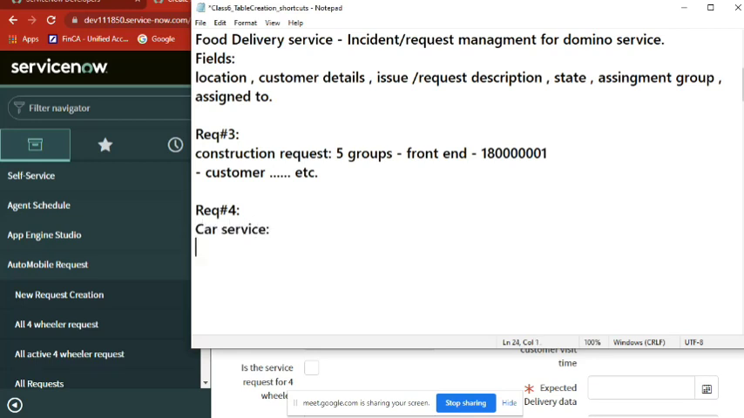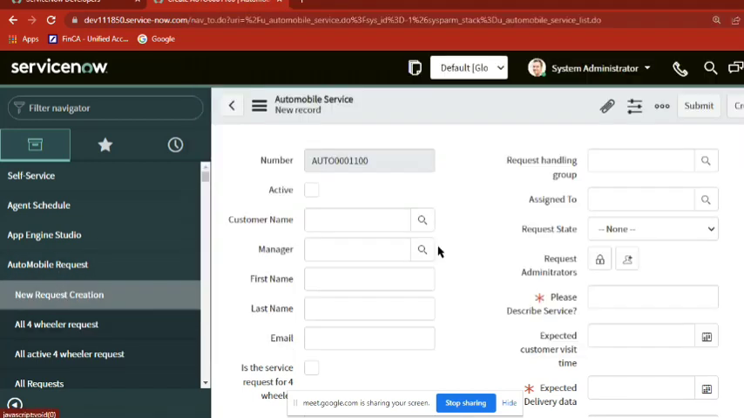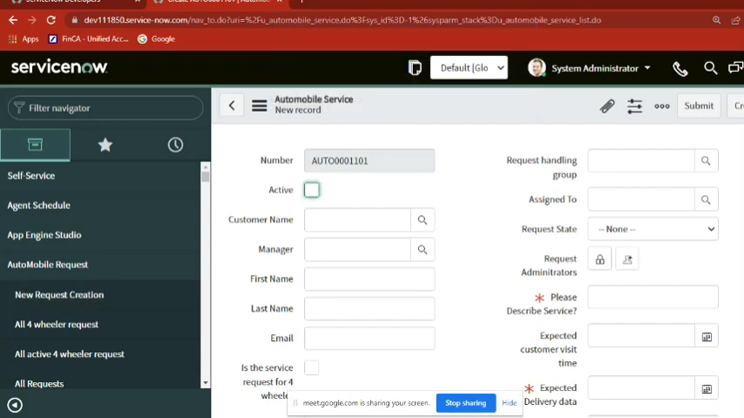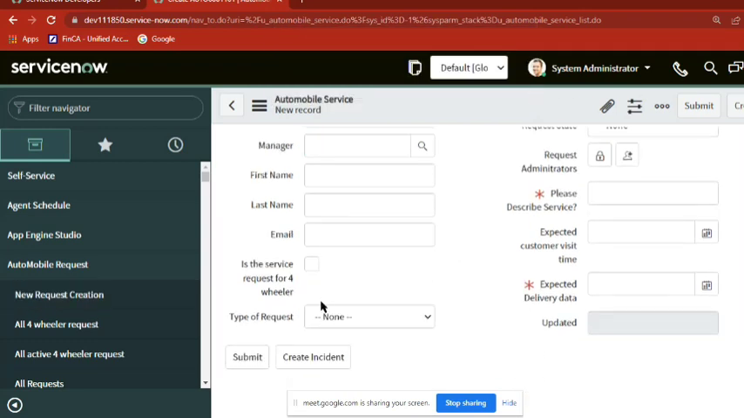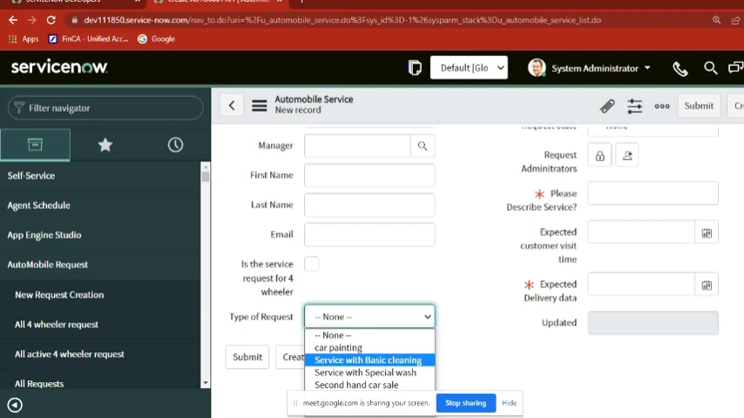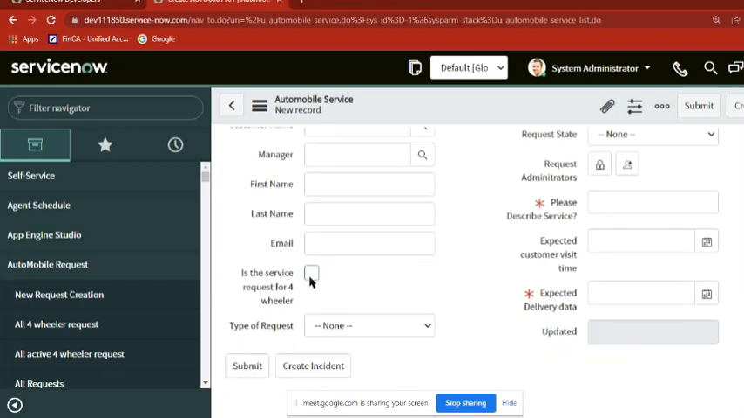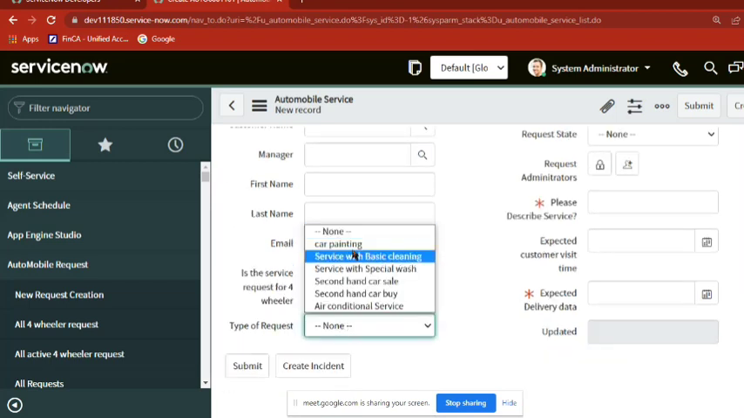So car service is almost like this one. It is more like automobile service, where car plus two-wheeler plus four-wheeler, right? Yes, sir. So this is good. We already know, so I will just tell you. Here we are capturing the customer details, assuming that he is also part of our system, and we are also taking the type of request, four-wheeler or two-wheeler. What type of service? We can list all the services.